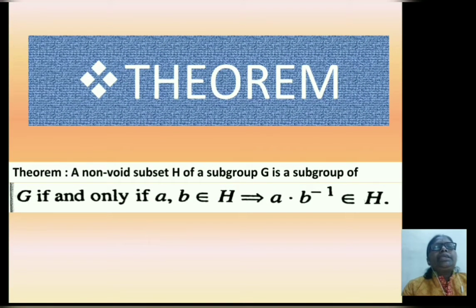Now we consider the next theorem. A non-void subset, non-void means non-empty.